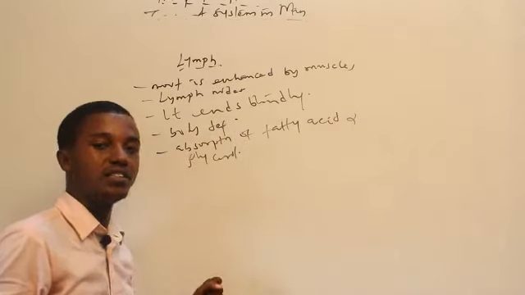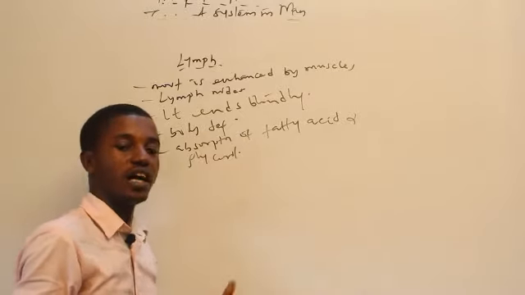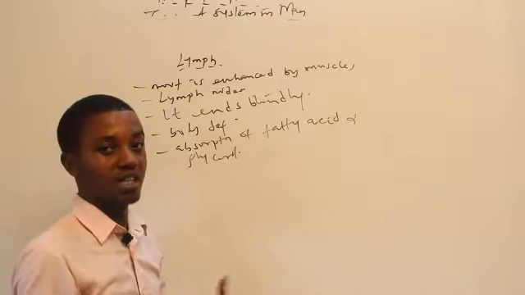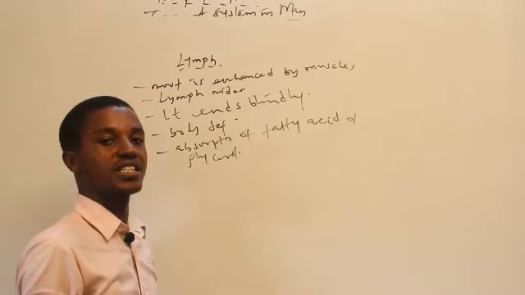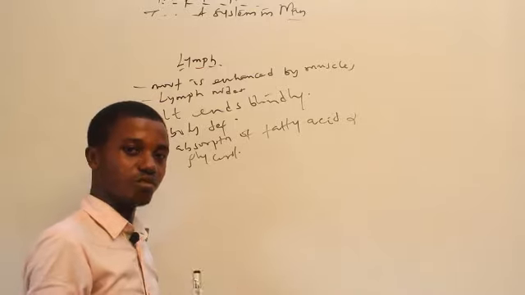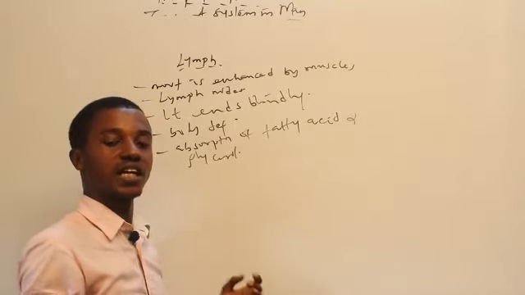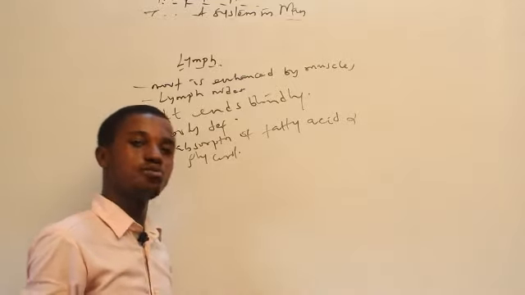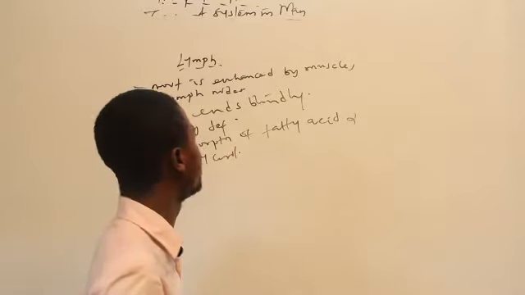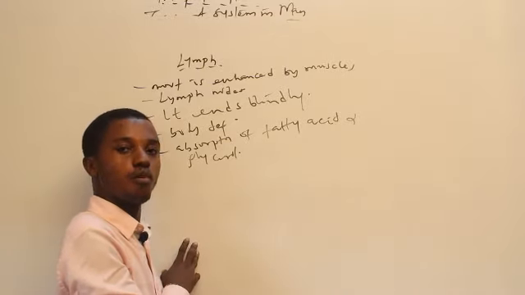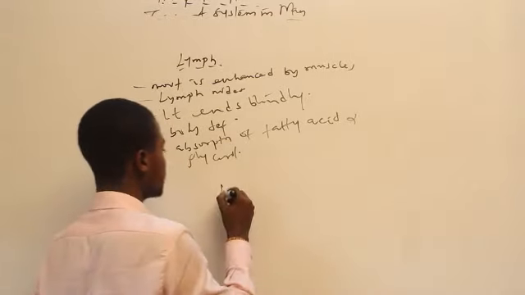But before we look at the lymph, recall we just talked on the blood cells: red blood cell, white blood cell, and the blood platelet. And we said the blood platelets are there for blood clotting as well; they secrete thrombokinase and all that. One thing you know is that the blood platelets, which are the thrombocytes, are produced in the red bone marrow. So I said the blood is made up of two parts: the blood corpuscles and the plasma.